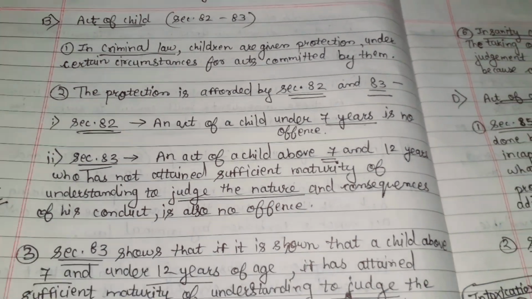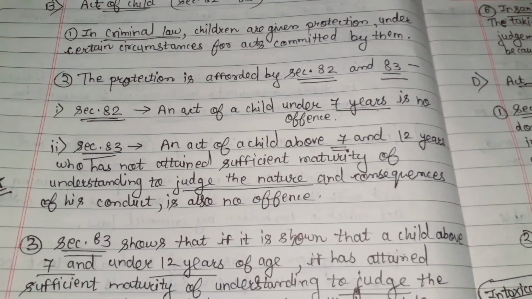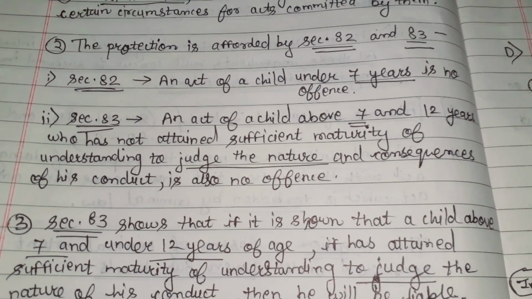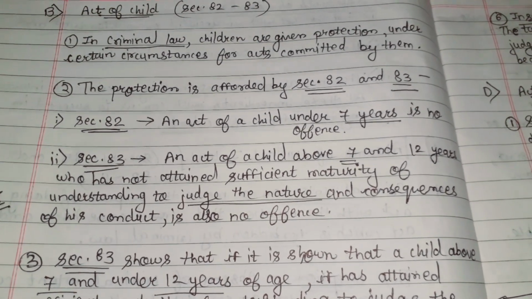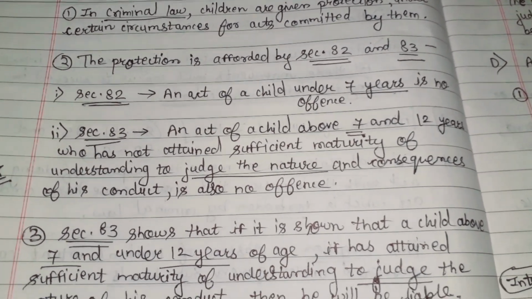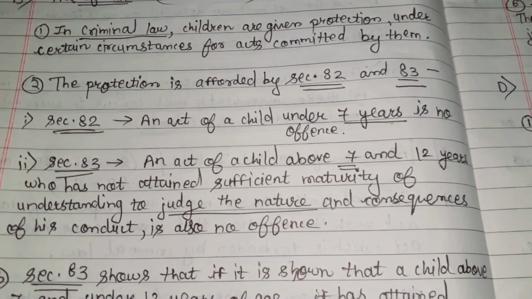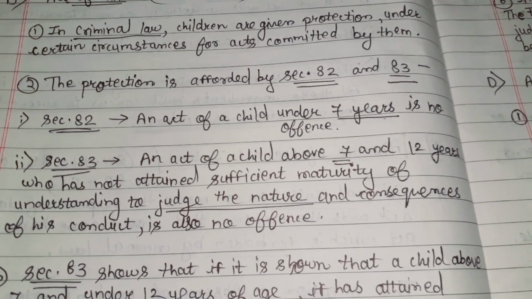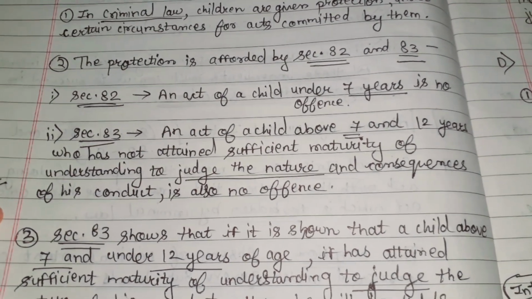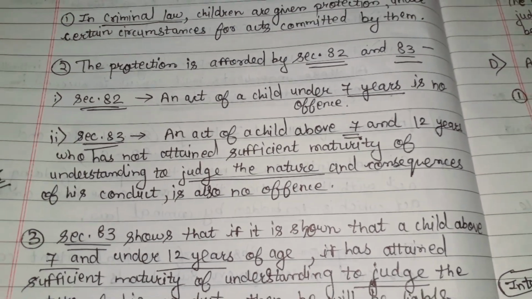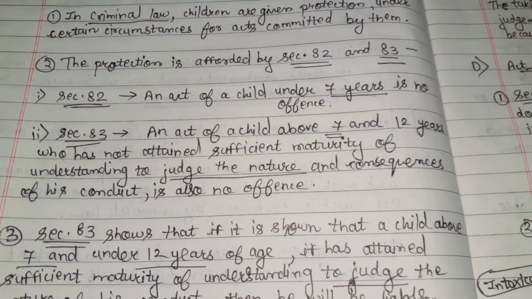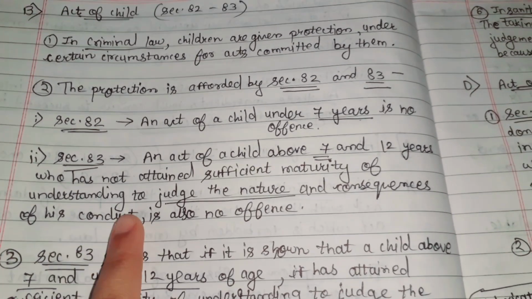considered as an offense. Section 83, an act of a child above 7 and under 12 years who has not attained sufficient maturity of understanding to judge the nature and consequences of his conduct, is also no offense. Under the age of 7 years, if the child has committed an act, it will not be considered as an offense. But section 83 says that from the age of 7 to 12, if the child has committed an act, then here his sufficient maturity and